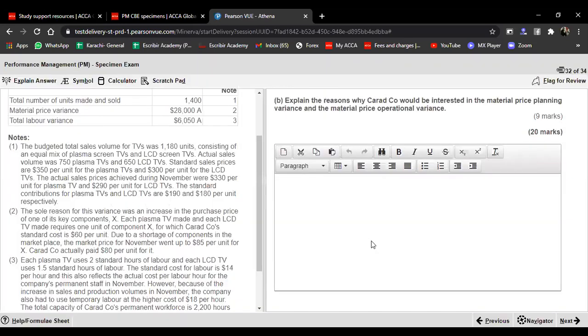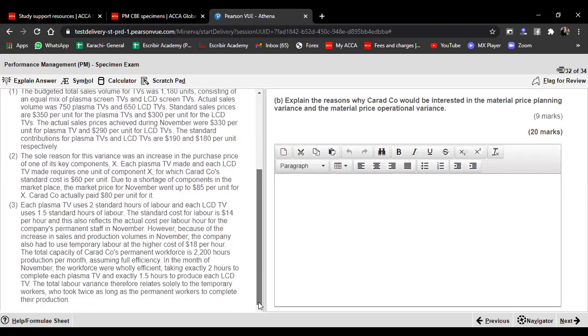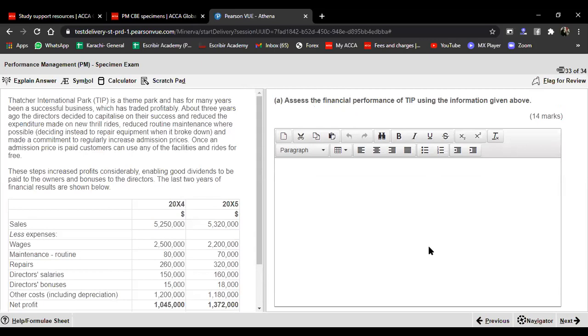I'll move a bit forward, and this is now another question, and you could see that the requirements to this specific question are basically word processing requirements. This is the first requirement, worth 9 marks. So you need to write down the answer in a word processing document. Again, does it have the same function as Microsoft Word? The answer is no. Why? Because it's not Microsoft Word that's used. It's the word processing document. Then you've got another question which is worth 14 marks. So you would again be writing down the answer to the examiner over here. In fact, this is the next question, which is the word processing question.